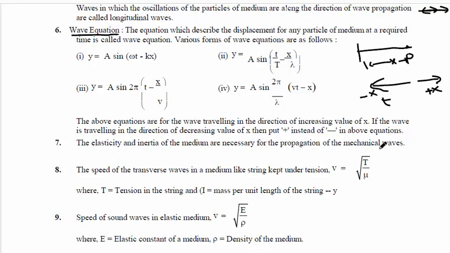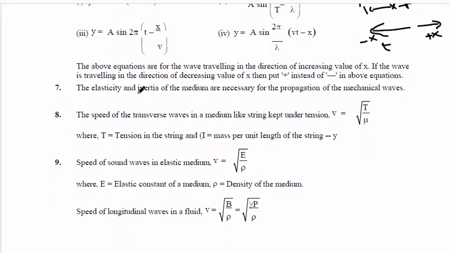Okay, so next point, the elasticity and inertia of the medium are necessary for propagation of the wave. It means if any mechanical wave travels, the motion of the particles depends upon the elasticity and inertia of the medium. That is a key point. For any mechanical wave to travel in a medium, the elasticity of the medium and the inertia of the medium influence the motion of the waves.